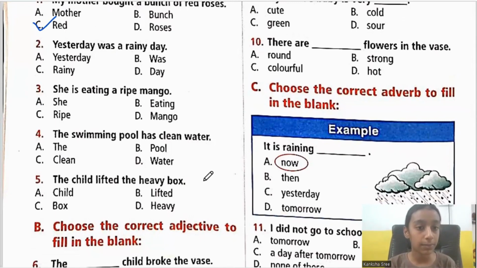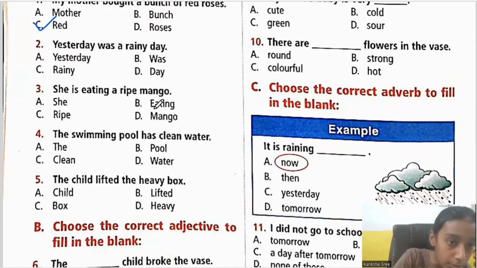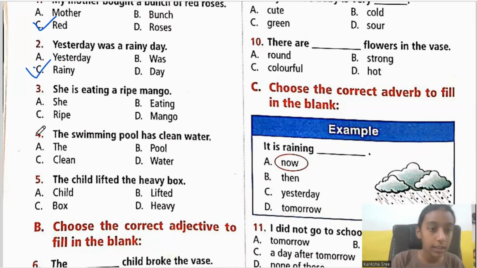Next, second one. Yesterday was a rainy day. So what is the adjective in this sentence? It is rainy because rainy says what kind of a day yesterday was. So it is option C, that is rainy. Next, third one. She is eating a ripe mango. So what is the adjective in this sentence? Is it she, eating, ripe or mango? It is ripe because ripe says what kind of a mango she is eating.